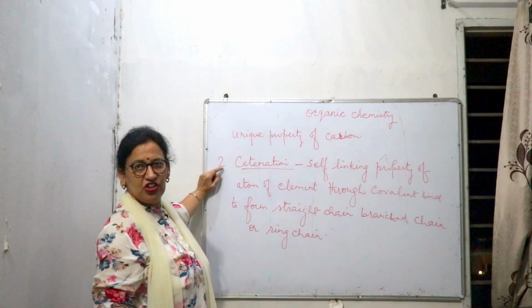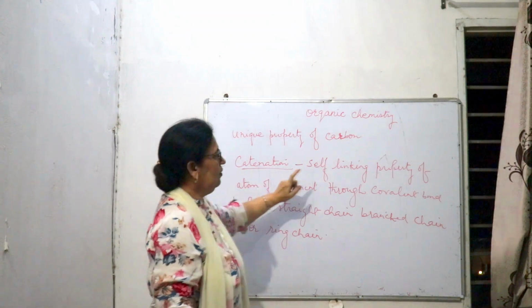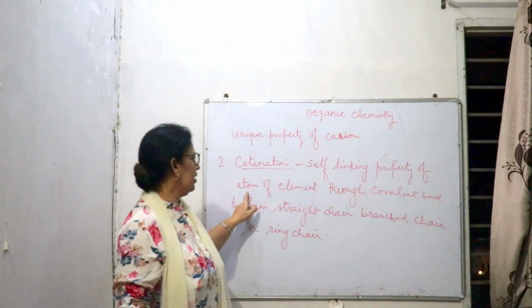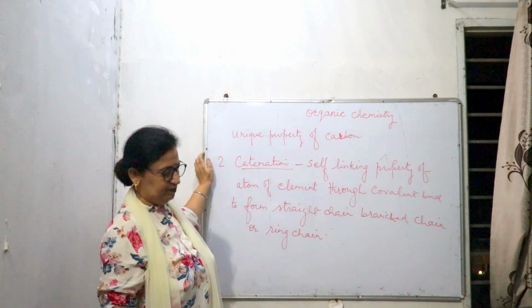So catenation is the self-linking property of an atom of an element.